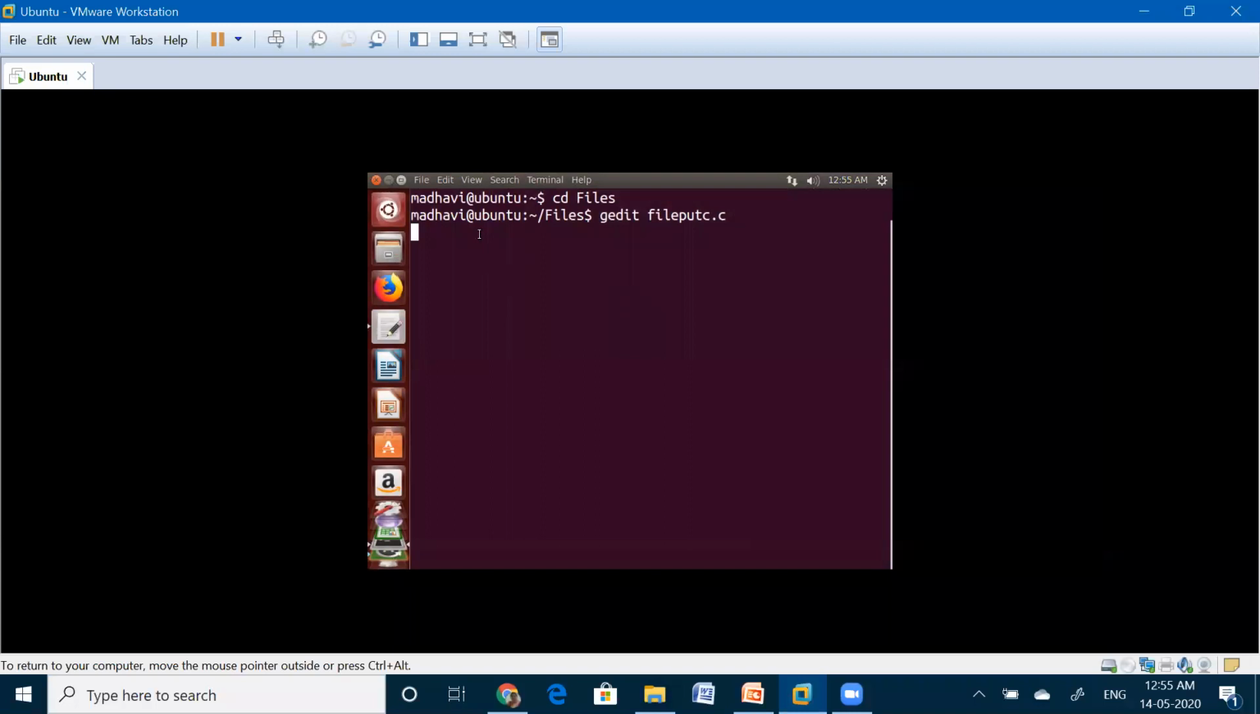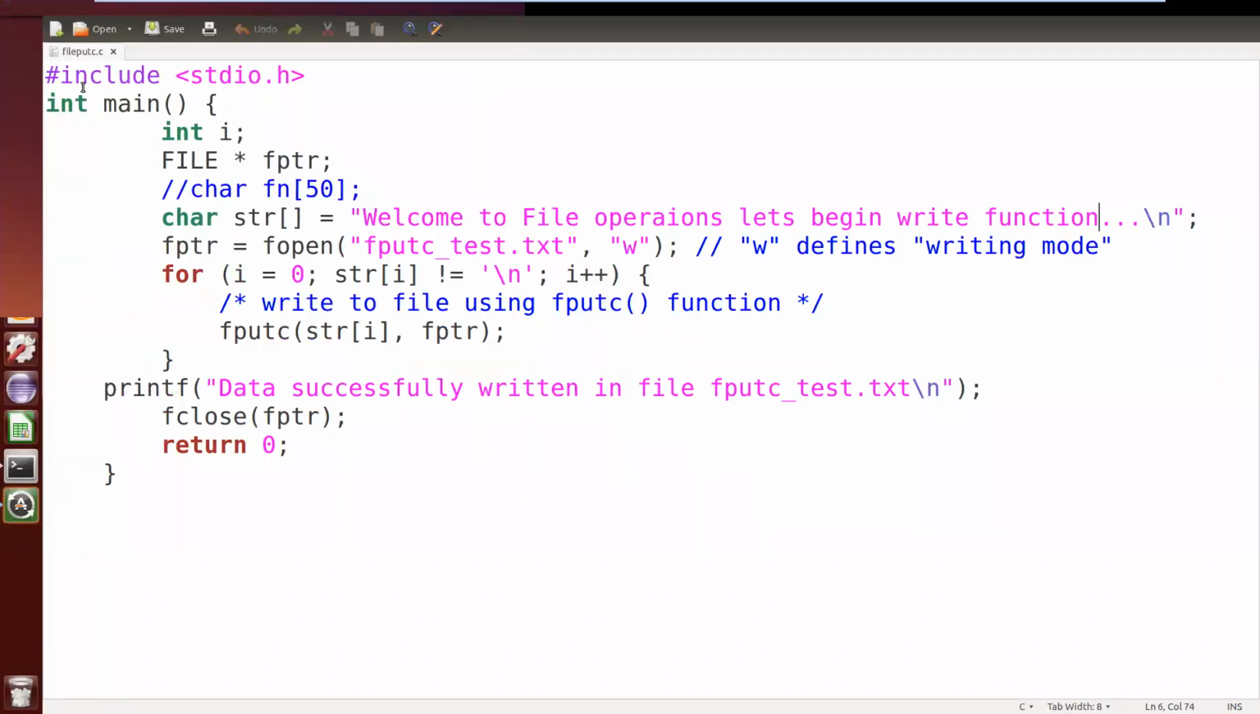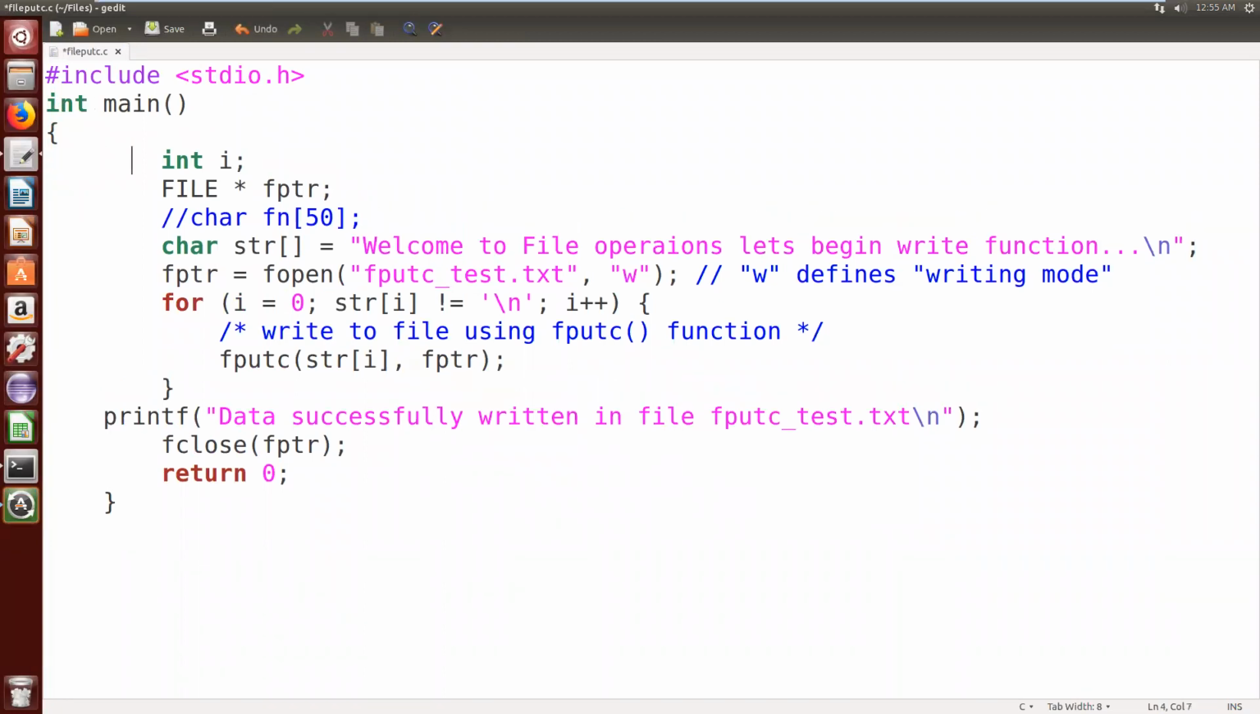Let me open this file. Here that file is already open. See, here the execution starts from the main method. Inside the main method, I am taking one variable for future purpose. First of all, if you want to work with a file, we need to create the file structure. We need to create one pointer of that file structure. So here, this is a file structure. For this file structure, I am creating one pointer with the name star fptr, file pointer.